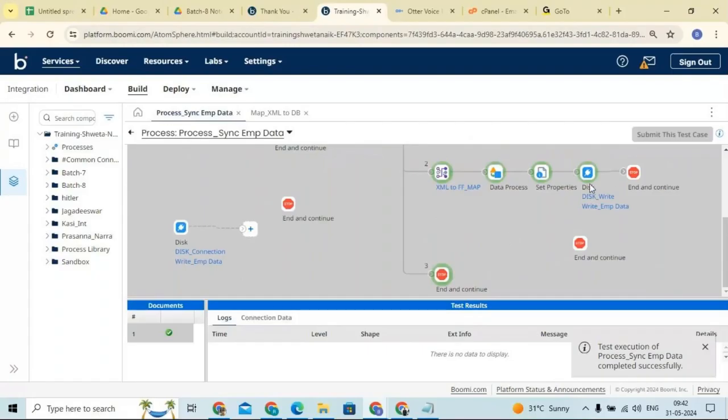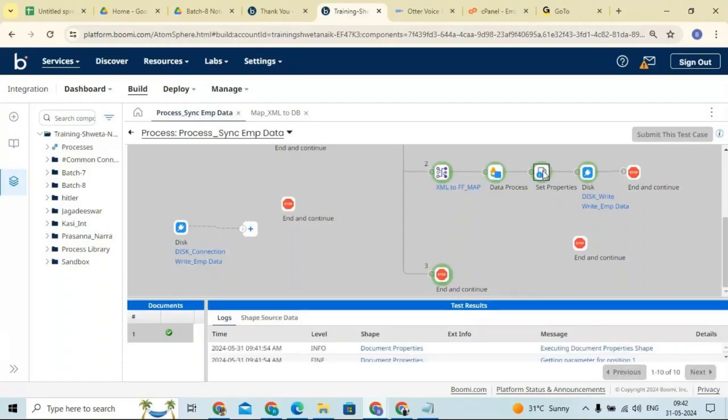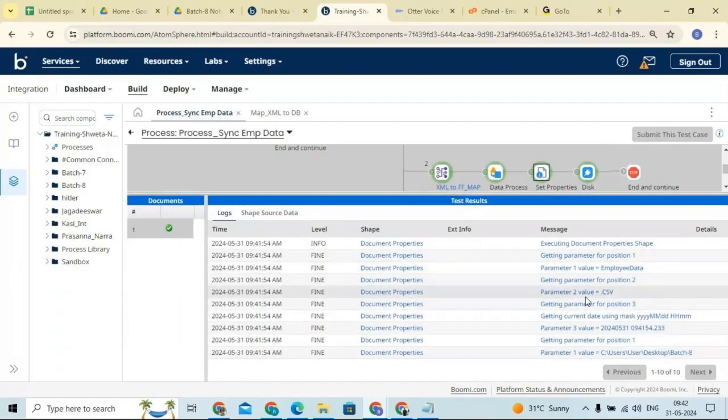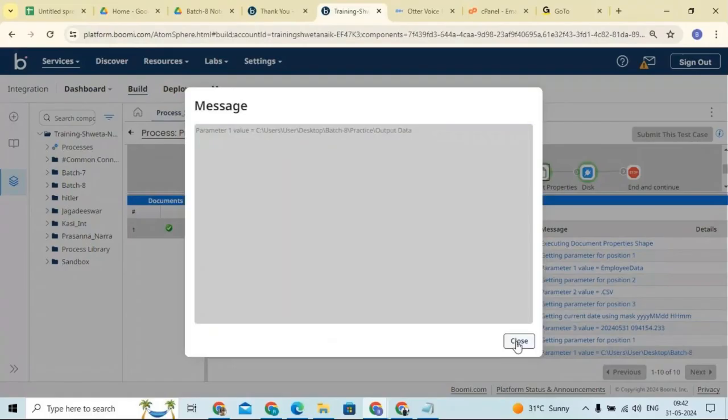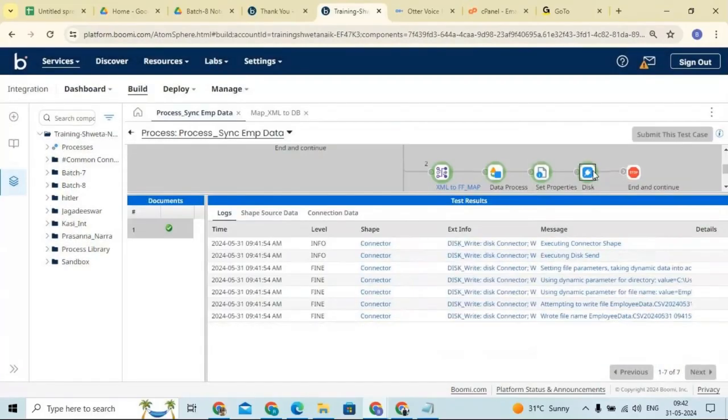Now you can see that this connection is executed successfully, which means the data is going to be stored there. First click on the set property shape and check the logs. Now you can see the value employees.csv and all. And you can see here getting parameter for position one, and parameter one is equal to the directory we have given. Then click on the disk shape.